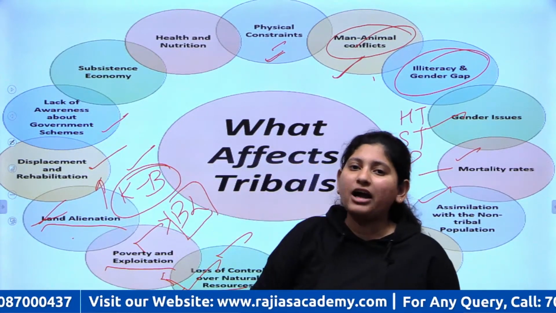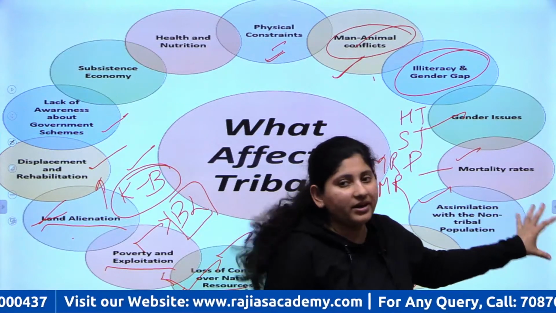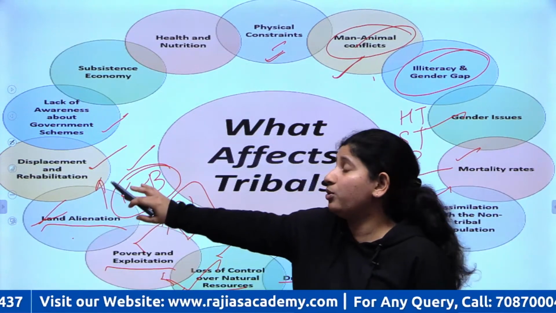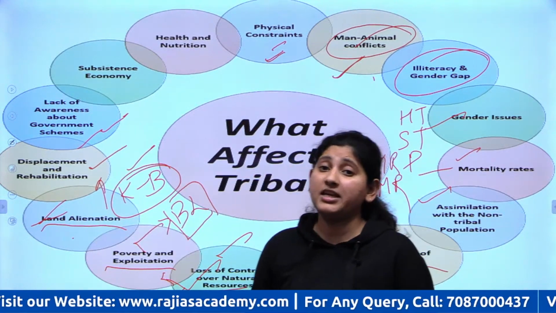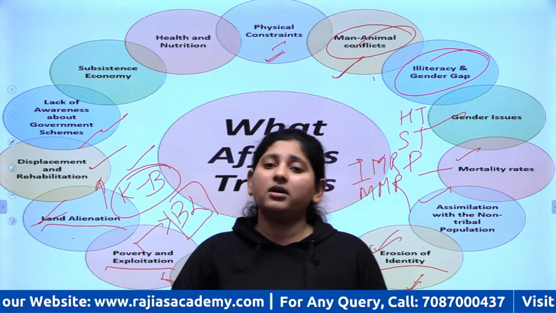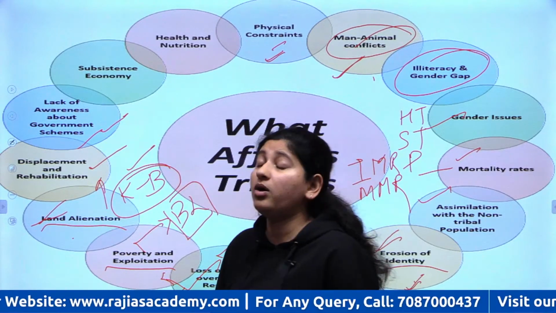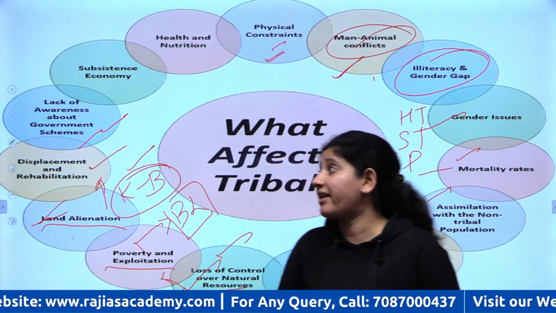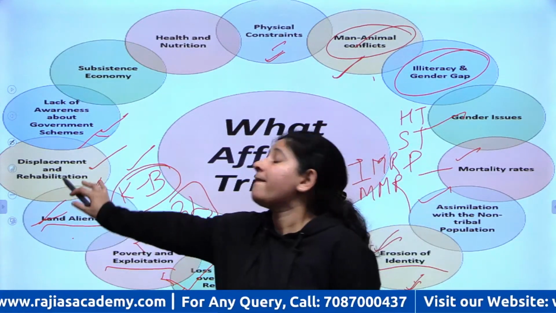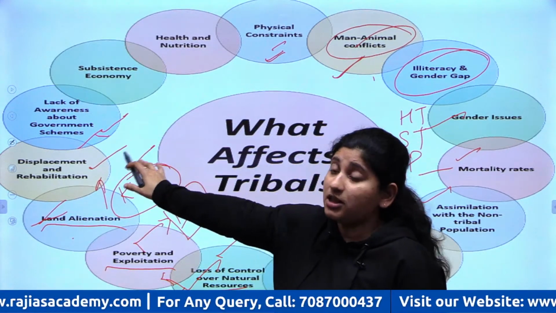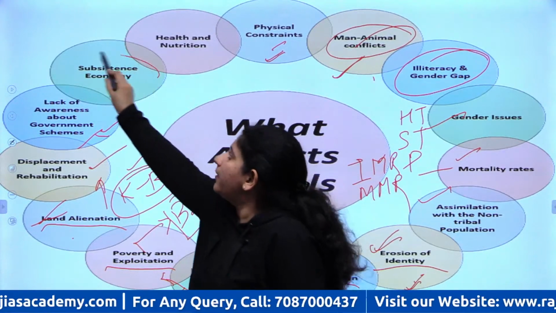There is a huge lack of awareness. When education itself is not proper, how can you expect them to have awareness about government schemes? So they do not know what the government is working for them, how the government is working for them, and what their rights are. So because of unawareness, they face a huge crisis, right?